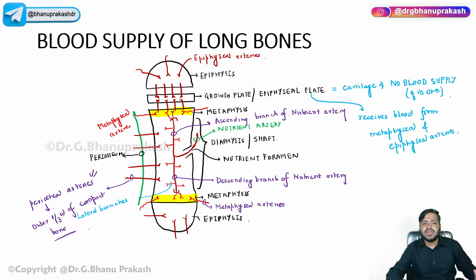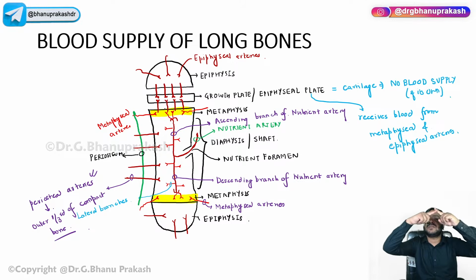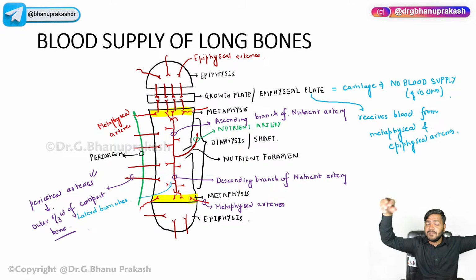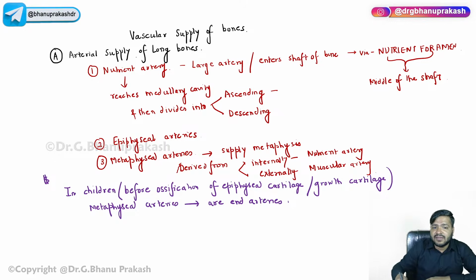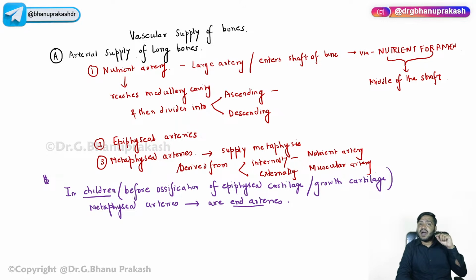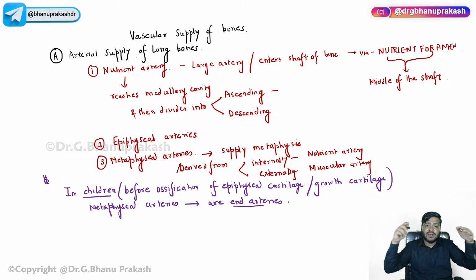Now again, you can see that this metaphyseal nutrient artery goes up till the metaphysis and serves it, because it cannot go up till the epiphysis. Because there is a growth plate in between, these are end arteries, meaning they end right there. Children have the growth plate as compared to the adults. Due to the presence of the growth plate, these metaphyseal arteries cannot go to the epiphysis. They have to limit up till there, and these are the end arteries, meaning they end at the metaphysis.